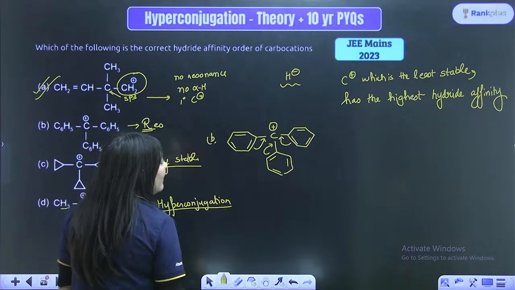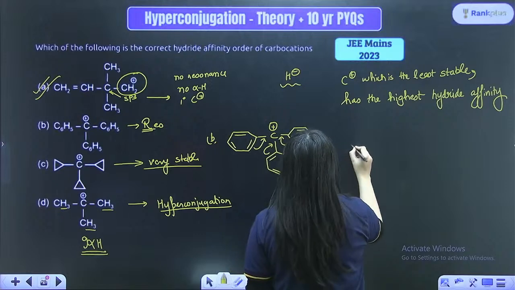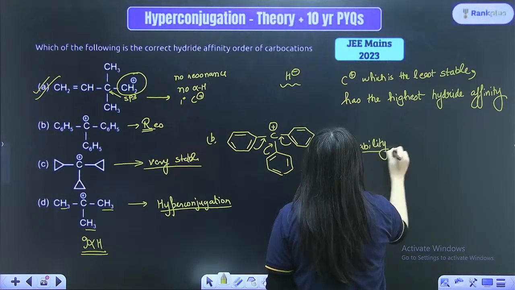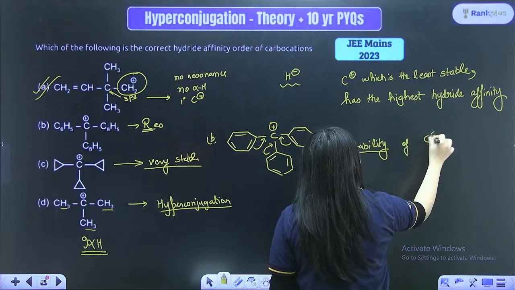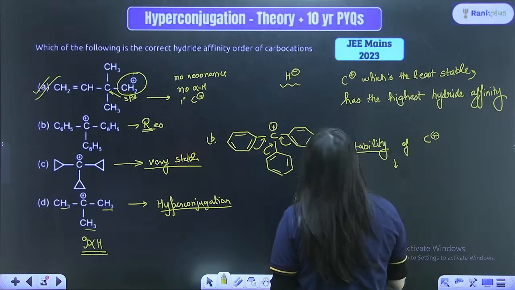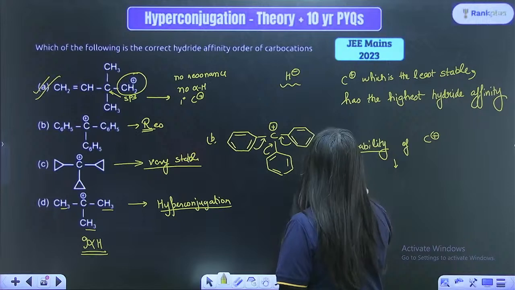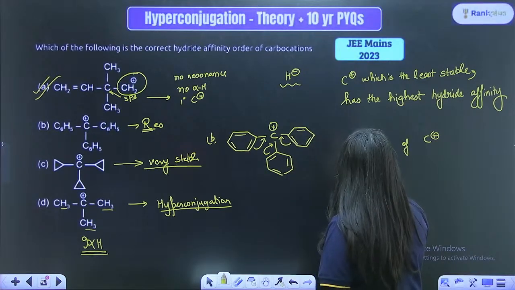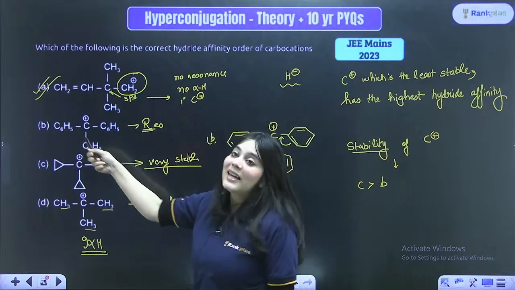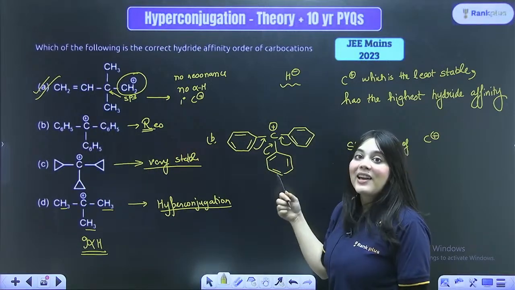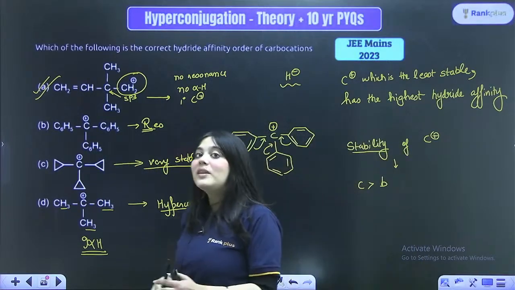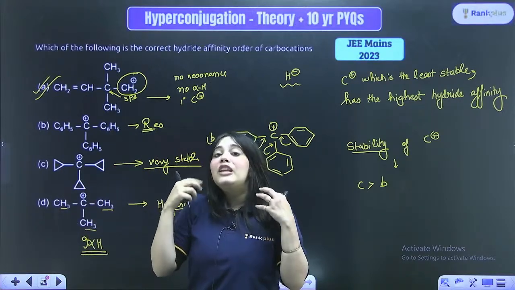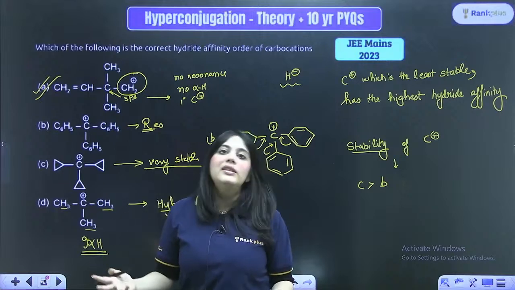So I'm writing here the stability of carbocations. The most stable carbocation is the C carbocation, followed by your B carbocation. Remember, this is even more stable than this benzylic carbocation, tribenzylic. So always remember, this kind of carbocation has unusual stability, right?